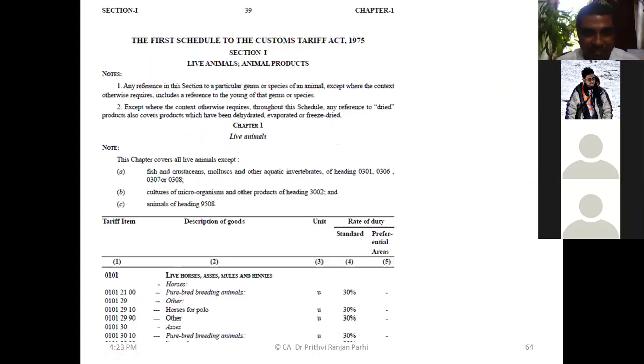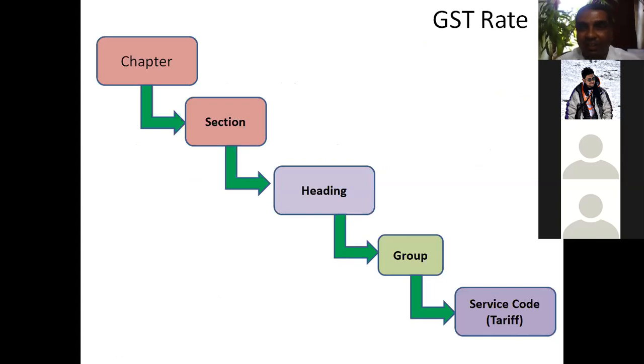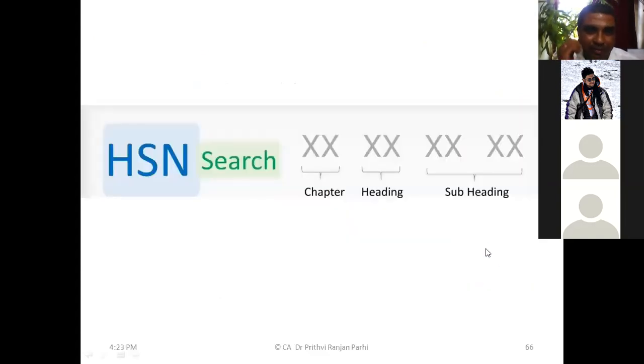Okay, this is again a picture of the Customs Tariff Act given to you. This is how things are codified. Under the customs tariff schedule that we are referring to, there is a chapter, there is a section, there is a heading, group, service codes. Finally, this is how it is classified.